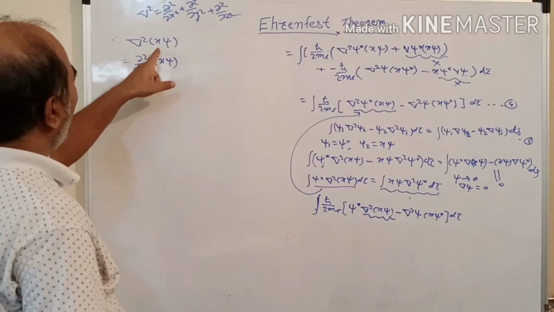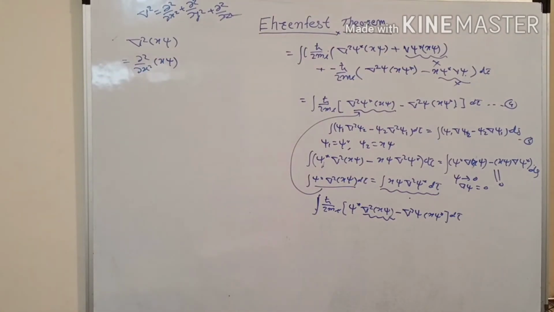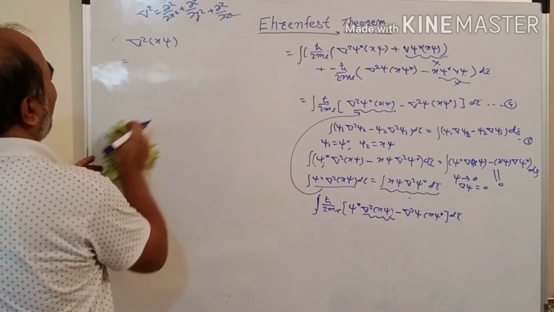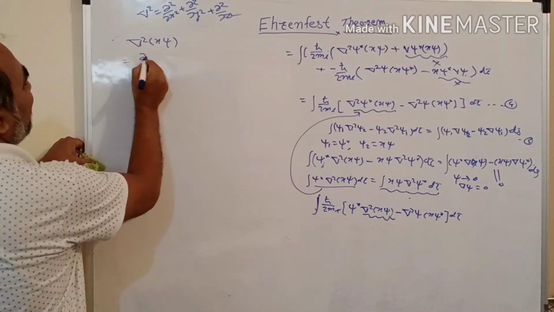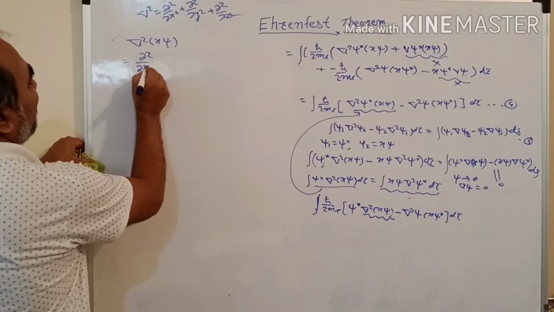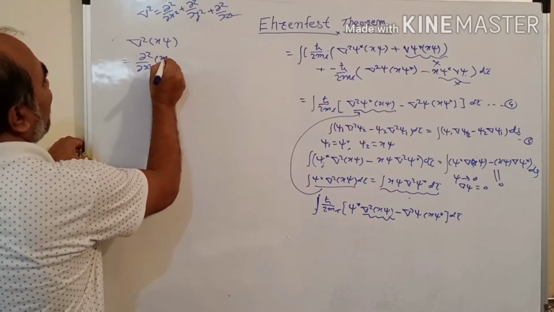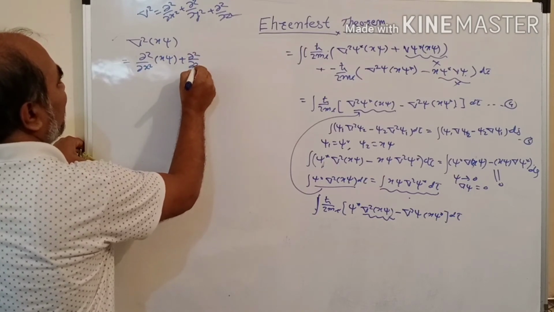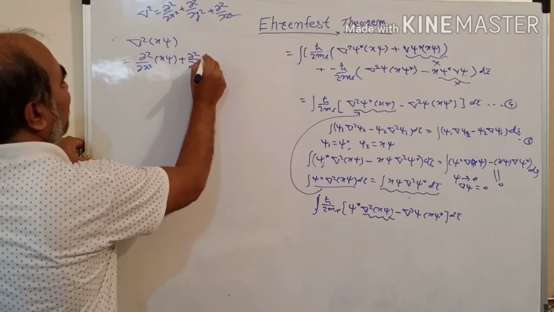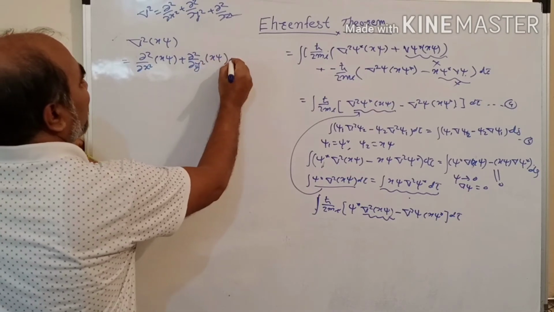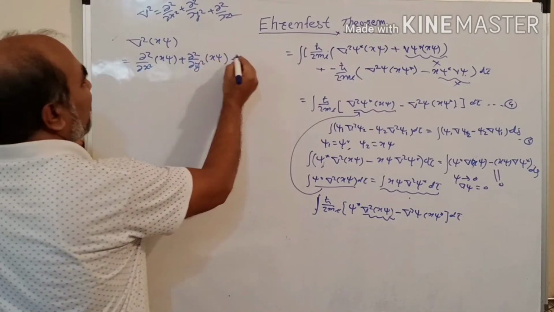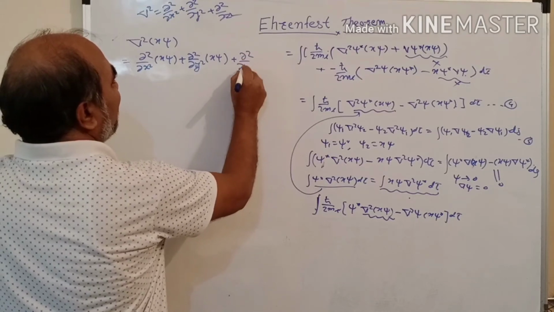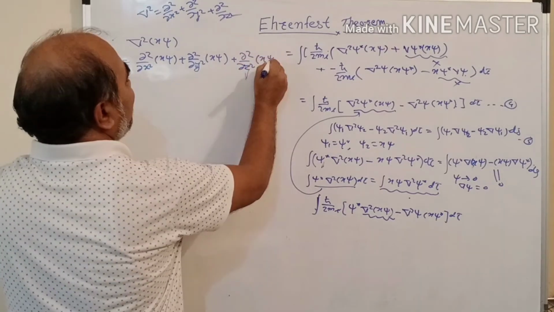Therefore del square can be written in terms of its components: delta 2 by delta x square of x psi plus delta 2 by delta y square of x psi plus delta 2 by delta z square of x psi.